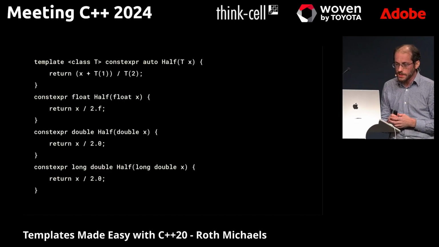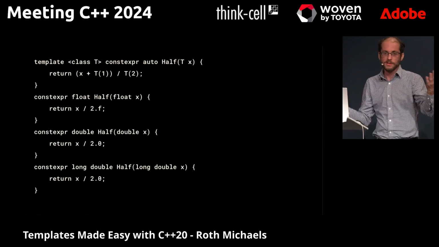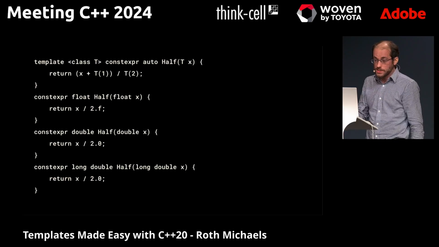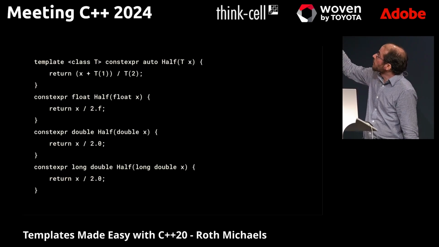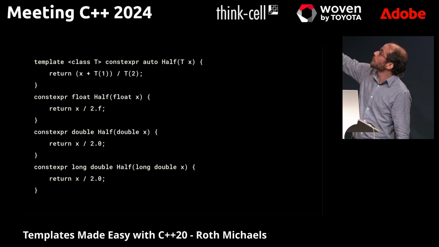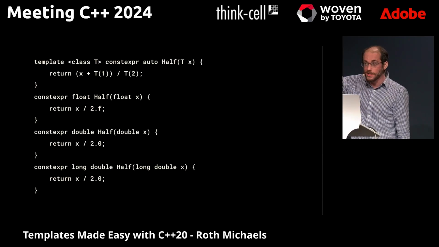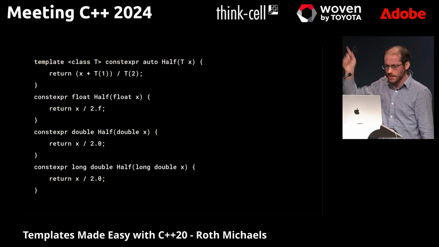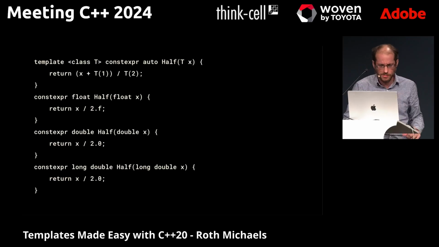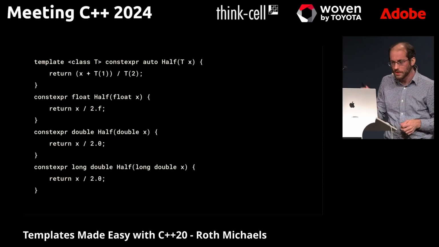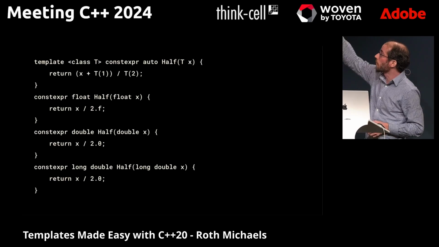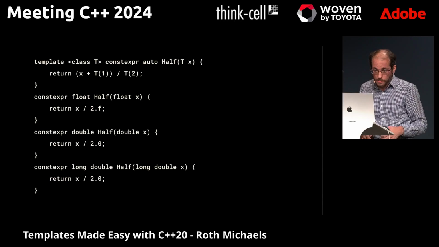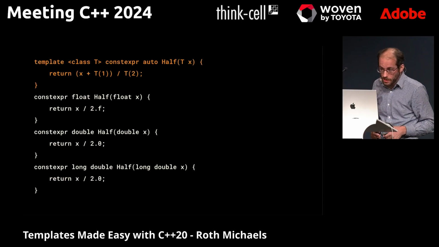This is a little silly example. I'm going to write a function for dividing something in half called half. I have an overload set where essentially I have a template that, if those were integers being passed in, would do an integer division by 2 rounding up. I didn't really think about negative numbers in this example, so don't worry about that too much. The actual math is not the important part here. And then I have three more overloads for dealing with floating point: one for floats, one for doubles, and one for long doubles. But we can make this work a little bit better.